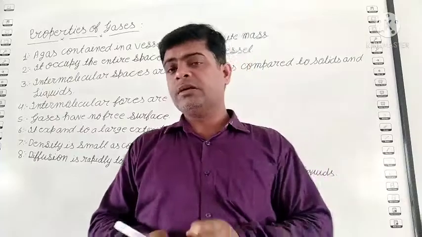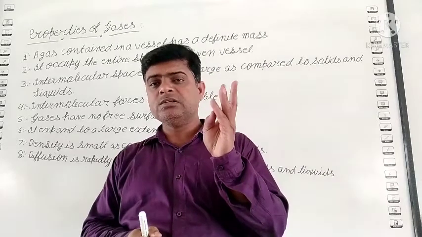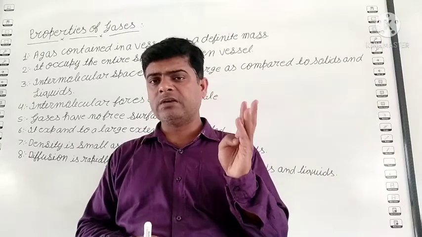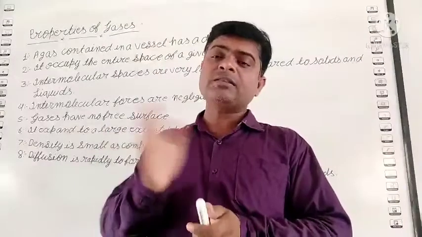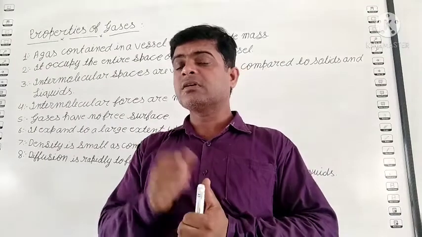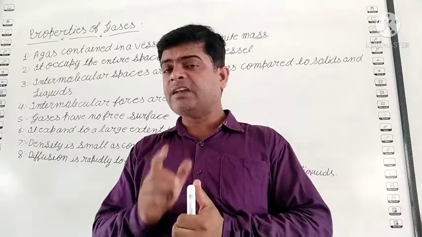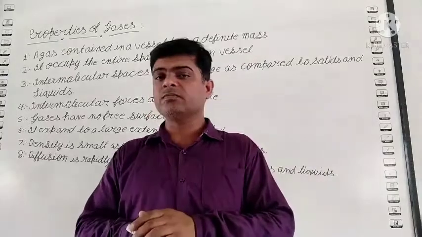Then you know gas is the third state of matter. First is solid, second is liquid, and third is gas. Then what are its properties? Why does it differ from solids and liquids? Solid has fixed shape and fixed volume.